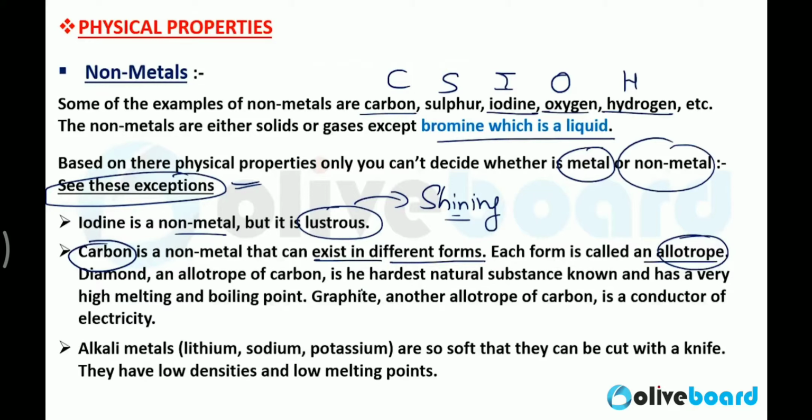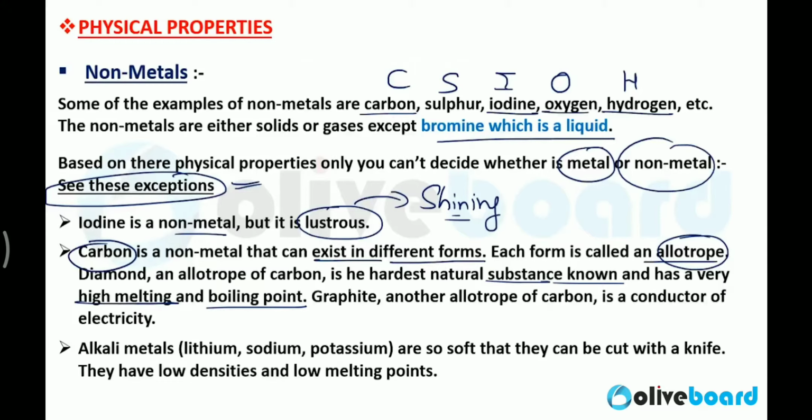Diamond is an allotrope of carbon, and diamond is the hardest natural substance known and has a very high melting and boiling point. Metals also have very high melting and boiling points. Similarly, diamond, which is a non-metal, is a solid with a very high melting point and a very high boiling point.